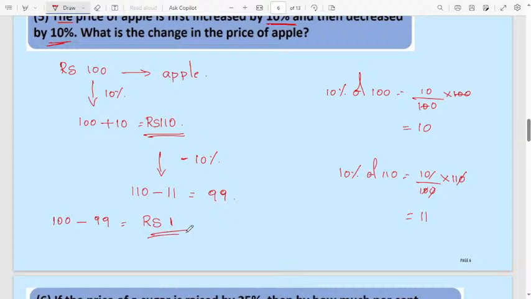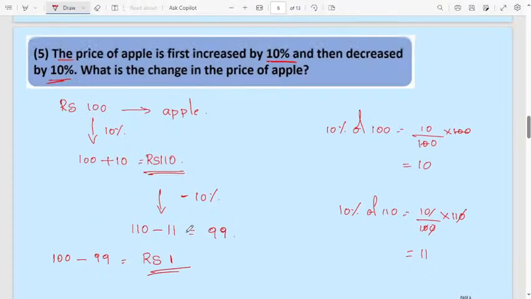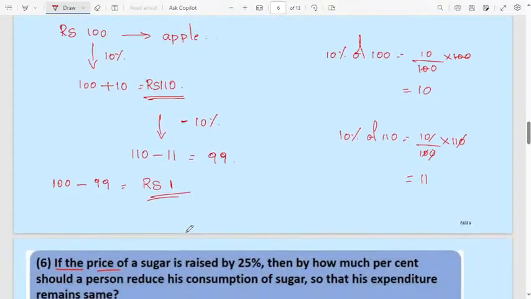But here they are asking what is the change in the price of the apple. That is 1. You can put this one in terms of percentage, means 1 by 100 into 100, 100 get cancelled, it will be 1%. If they are asking the rupees, it will be 1 rupee.